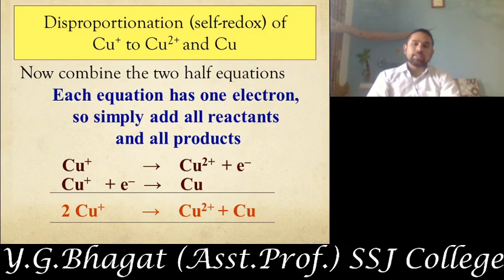So one of the species is getting oxidized by donating an electron, and another species is getting reduced by accepting an electron. The same Cu+ undergoes oxidation and reduction, that's why it is called self-redox, and this reaction is called a disproportionation reaction. Here 2 Cu+ gives Cu2+ and Cu in solid form, which will be deposited.